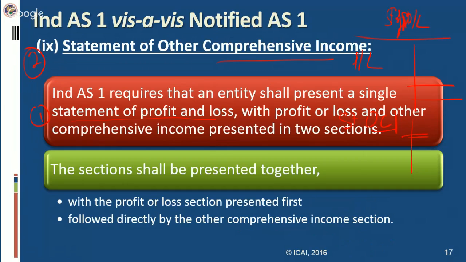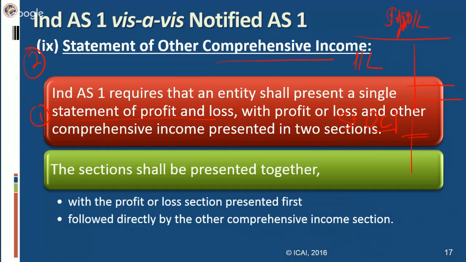When you reclassified it as financial asset measured at amortized cost, your value came as 11 lakh rupees. The difference of 1 lakh will be transferred to OCI rather than going to P&L. Such type of items, like on reclassification, something which is not passed on to P&L is transferred through OCI.